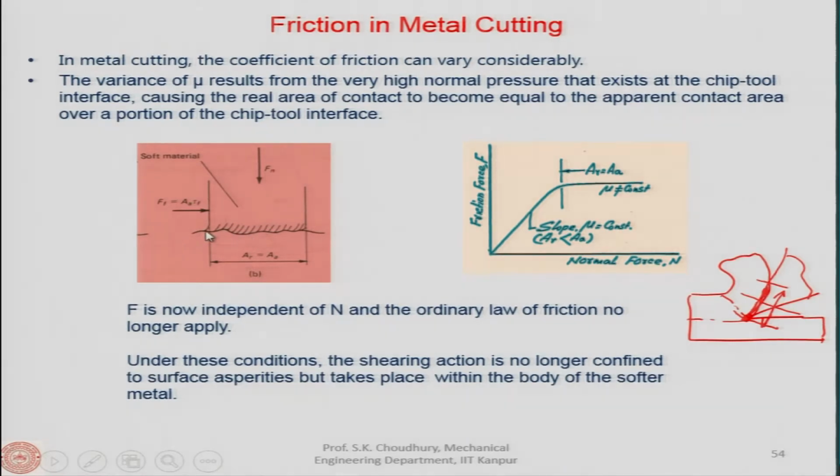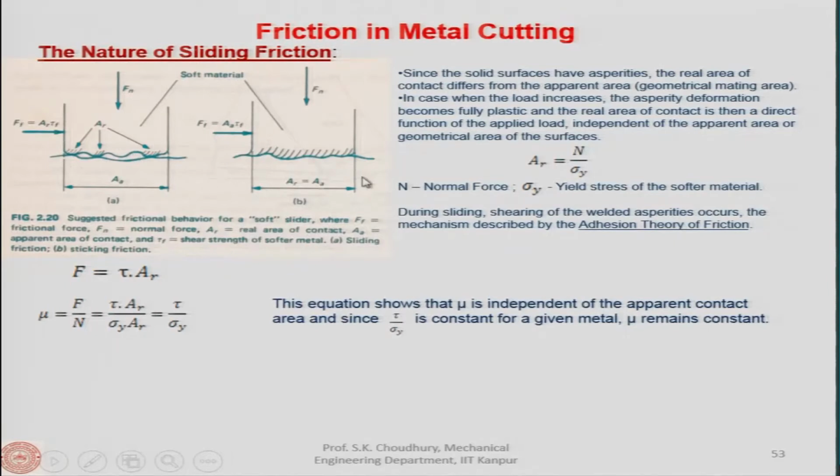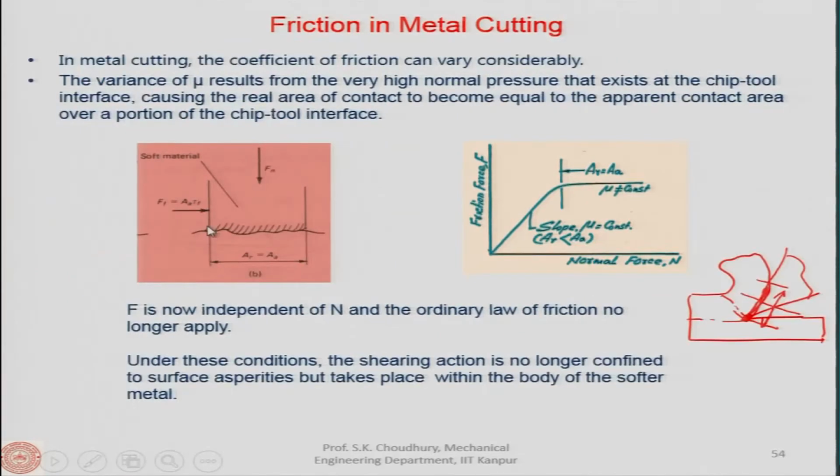Now, what we said is that suppose, as it slides, the shearing happens of the welded asperities. But when the real and apparent areas are almost the same, these asperities are welded all together. So shearing happens within, let us say, the softer material. That is what is said: under these conditions the shearing action is within the body of the softer metal.